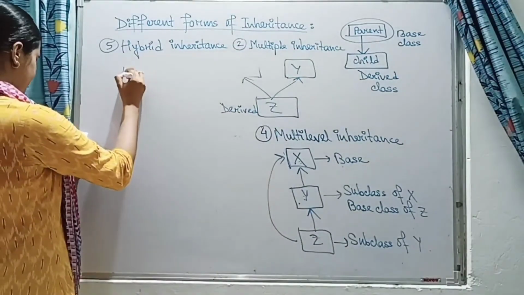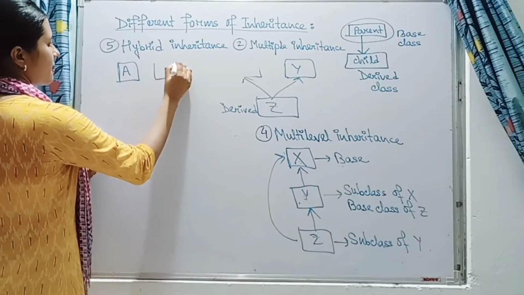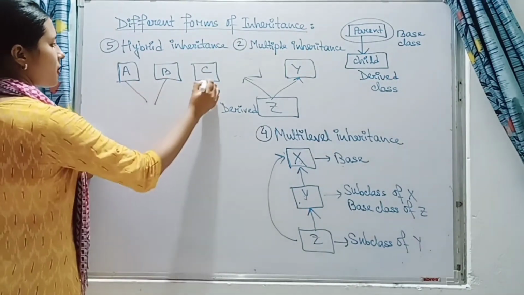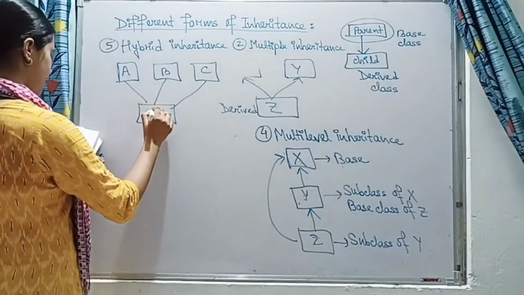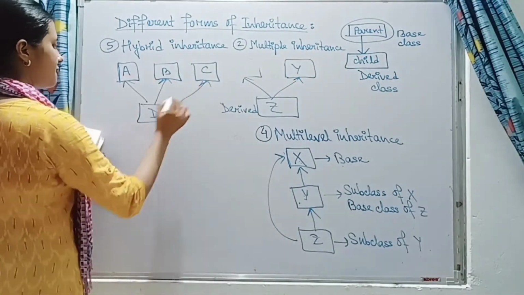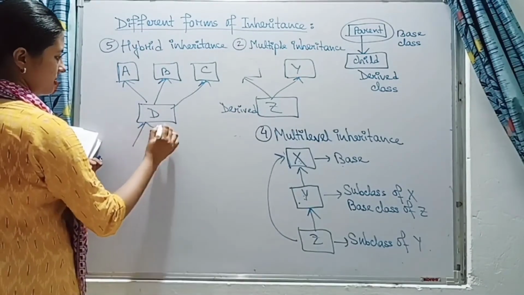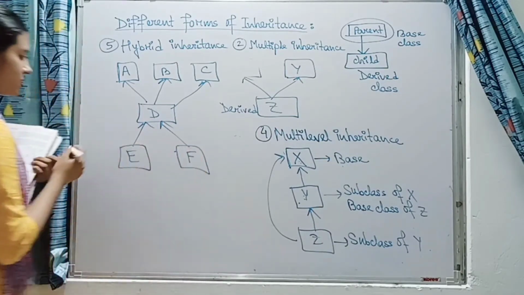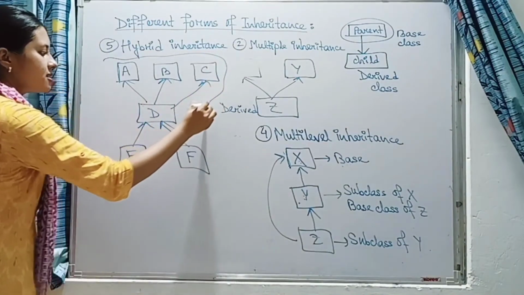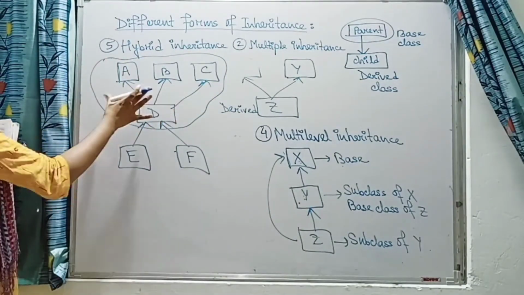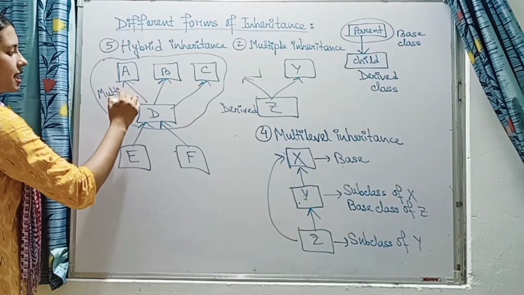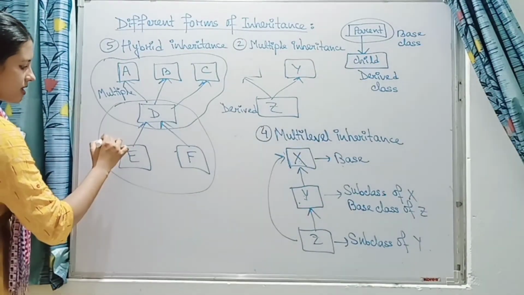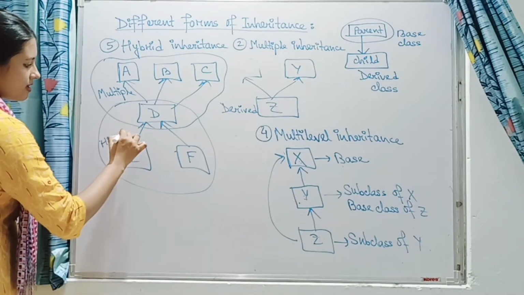That is, if I write like this, A, B, C. Okay? And from this we are deriving D. And from D, again E and F we are writing. So here you can see this part of the inheritance is denoting multiple inheritance, and this part is denoting hierarchical inheritance.